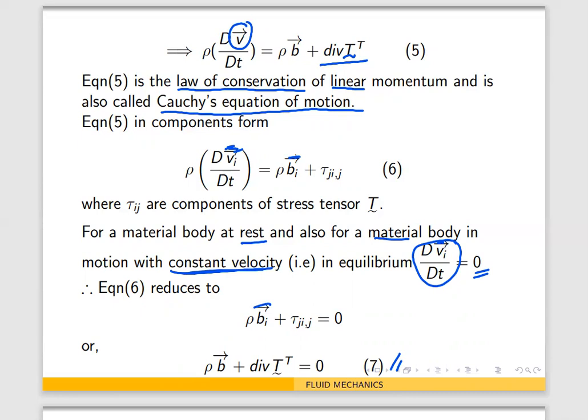So let's stop here. In the next class, let us take up a problem on the law of conservation of linear momentum.